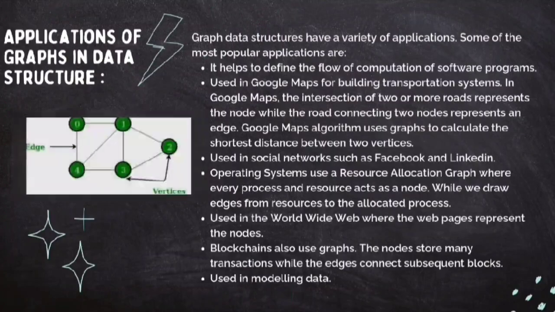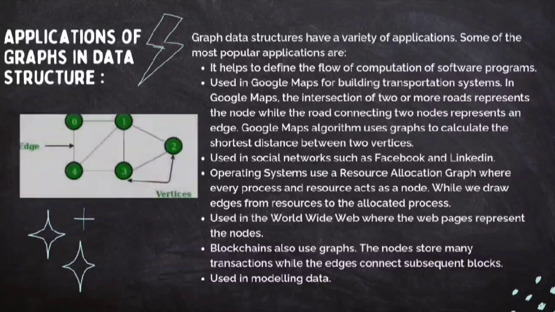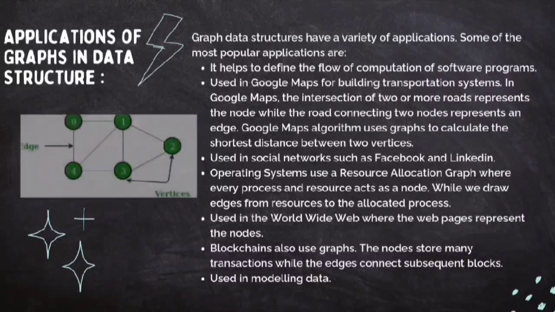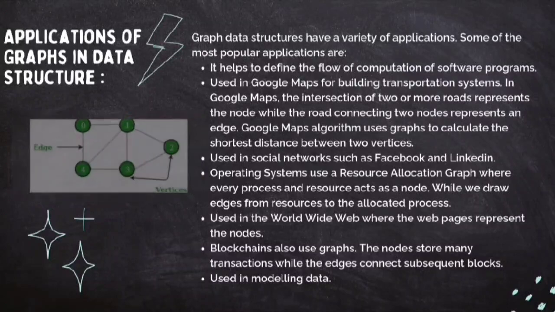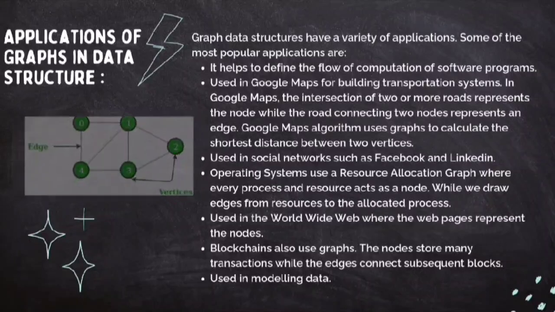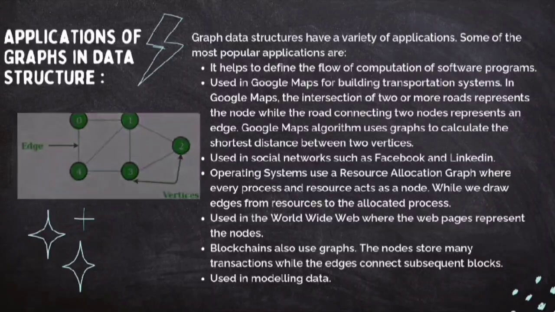Now let's discuss applications of graph in data structure. It helps to define the flow of computation of software programs. It is used in networks such as Facebook and LinkedIn. Blockchains also use graphs, and it is also used in modeling data. As mentioned, there are multiple applications of graph in data structures.